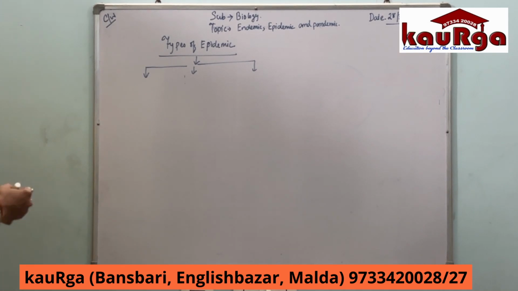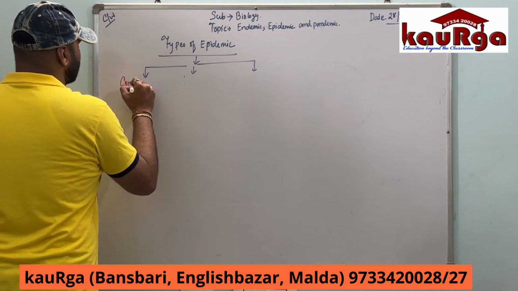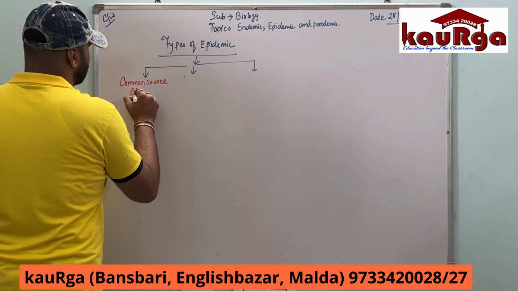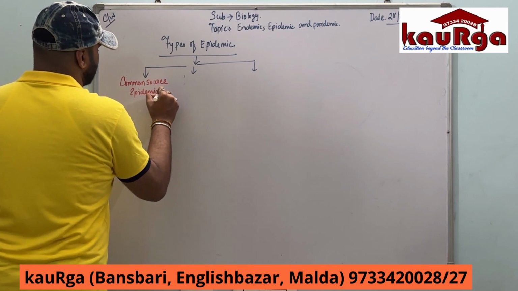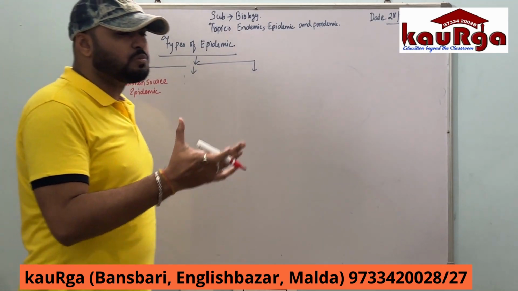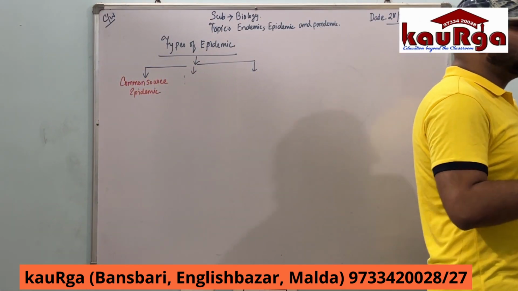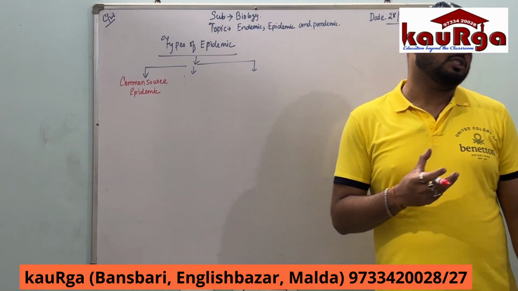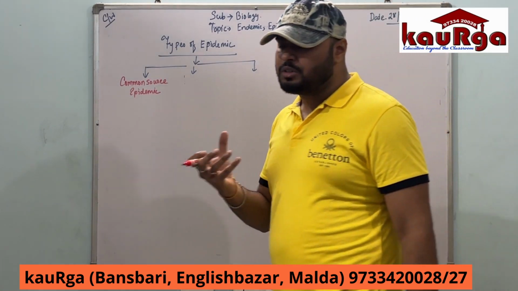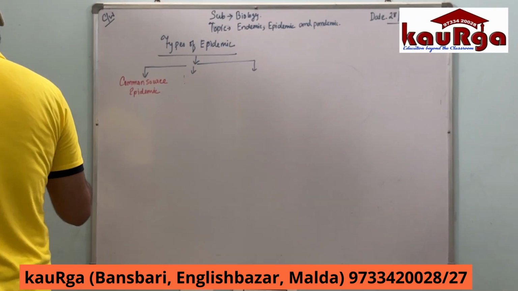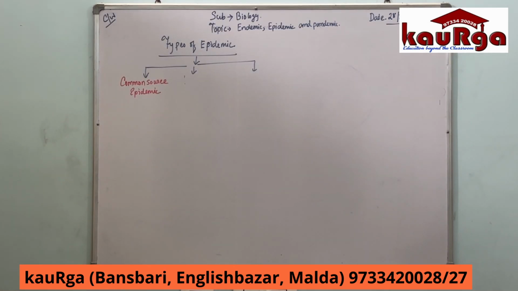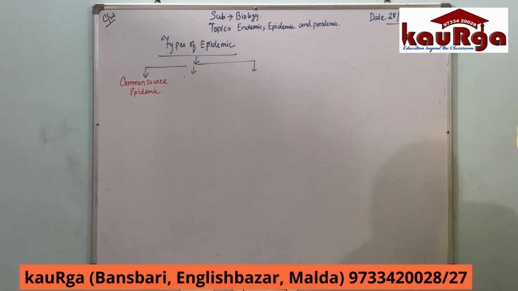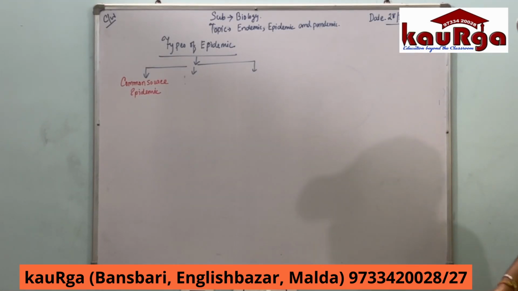One is common source epidemic. What does it mean? Common source means it happens by a common thing, just like contamination through food, contamination through water. These are the common source epidemics. Agents are very common and it can occur in a very respective way: different types of food contamination, water contamination, air contamination, just like that.